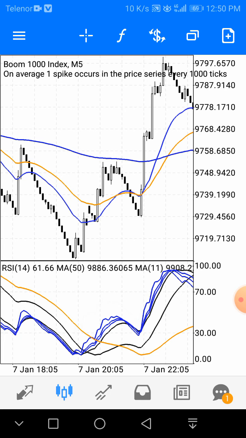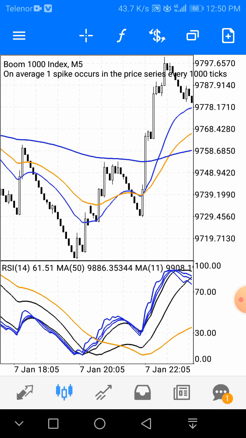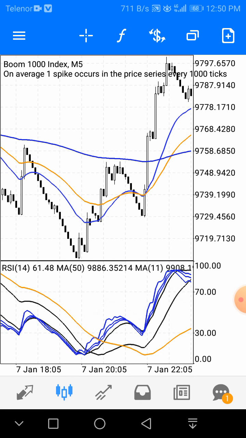Once the crossover happens on a lower time frame, like M5, M15, M30, M1, I would never say to use M1, please, but M5 is awesome. Leave M1, it is not a good time frame to predict the market and price momentum. So I request you to please use the M5 time frame. It's so good and so accurate.